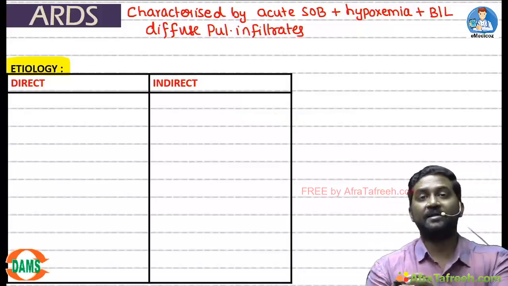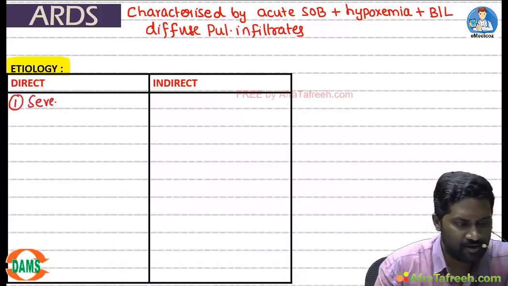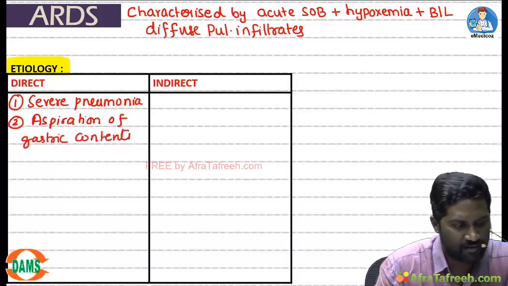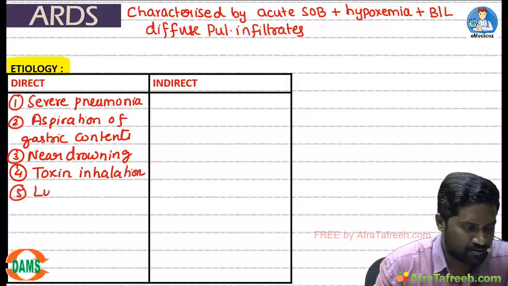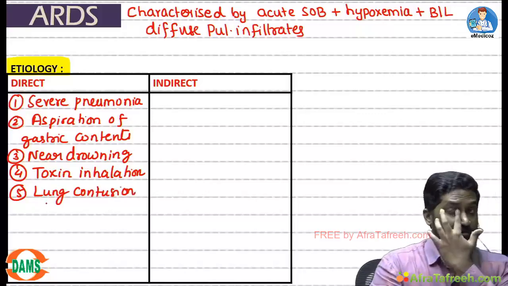So write down direct causes. So direct causes, we have severe pneumonia, aspiration of gastric contents, near drowning, toxin inhalation, lung contusion. These are the various causes